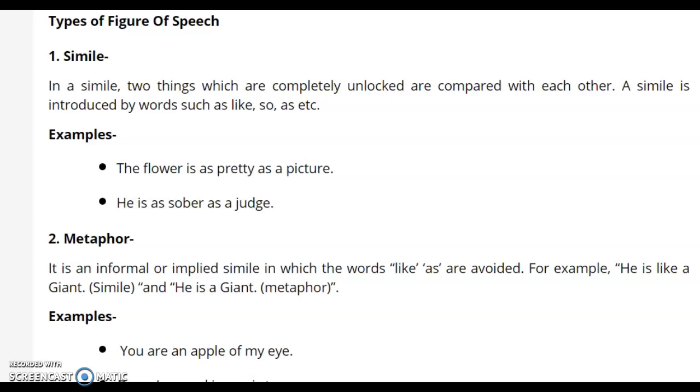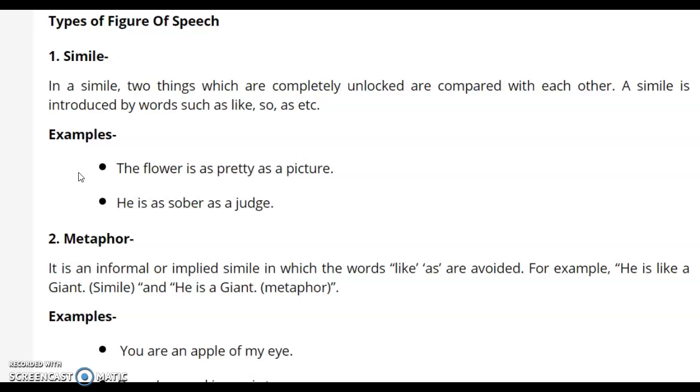Types of figure of speech. This is for ISC 11th and 12th boards. We'll start with simile. In a simile, two things which are completely unlike are compared with each other. A simile is introduced by words such as like, so, as, etc. Now the examples are, the flower is as pretty as a picture.